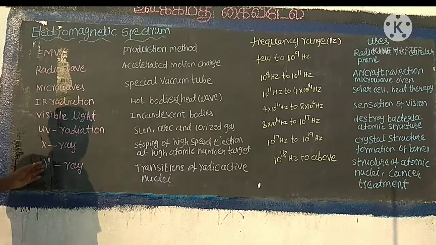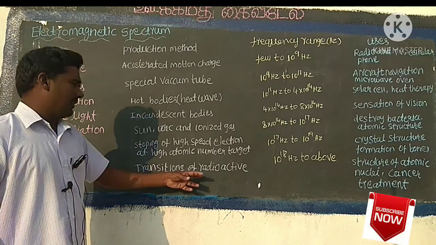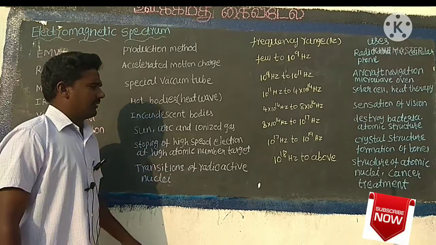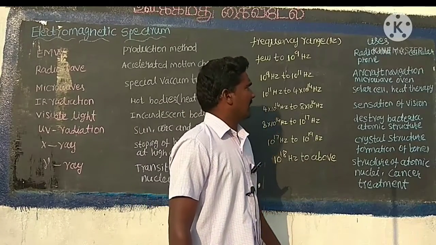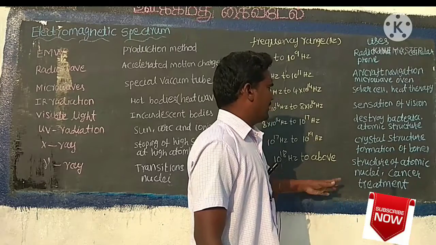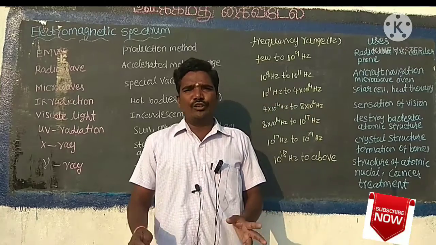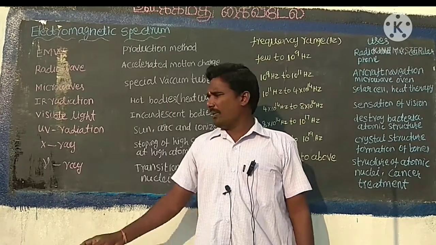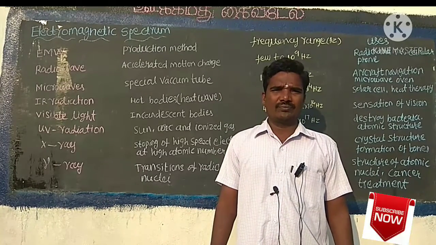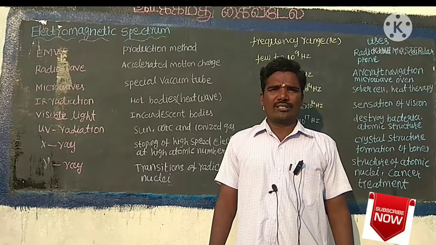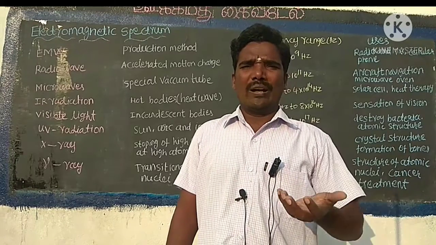Next one, gamma ray. The production method: transition of radioactive nuclei. The frequency range is 10 power 18 Hz and above. The uses of gamma rays: it is used to study the structure of atomic nuclei, and also for the treatment of cancer. Gamma rays also cause chemical reaction on photographic plates, ionization, fluorescence and diffraction.